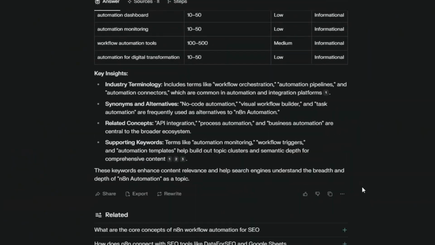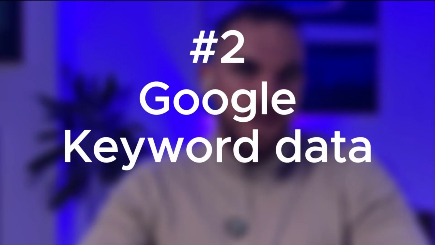Within Perplexity, when you type in a prompt, it actually gives you the related prompts. Part of that is actually based on demand. So as more people type in certain prompts, there's a higher chance they're going to be shown in the related prompts. This gives you some indication of which prompts have more volume than other prompts. The second thing you can do is look at the Google keyword data, the traffic volume, as a proxy for demand. A lot of people still type it into Google, but then they also type it into the AI engines. There's also a lot of other supplemental tools that you can use.